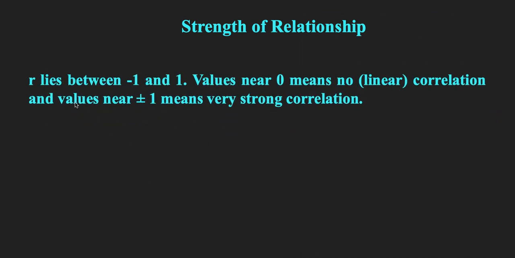Now, the strength of the relationship: how are we going to measure this in correlation? Here R lies between -1 and +1. Values near 0 mean no linear correlation, and values near +1 and -1 mean very strong correlation. If it is +1, it is very strong. If it is -1, it is again very strong but negative.